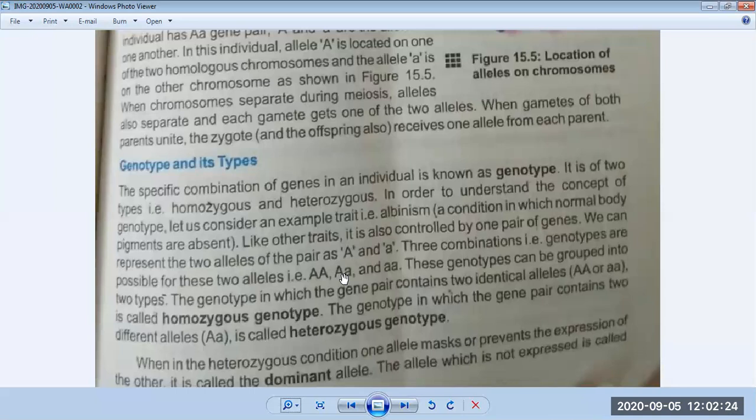And in sexual reproduction, pollination helps in the fertilization of a plant, and pollination can be of two types. One is called cross pollination and second is called self pollination. Self pollination is when the pollen of the same plant falls on the stigma of the same plant, so fertilization happens.